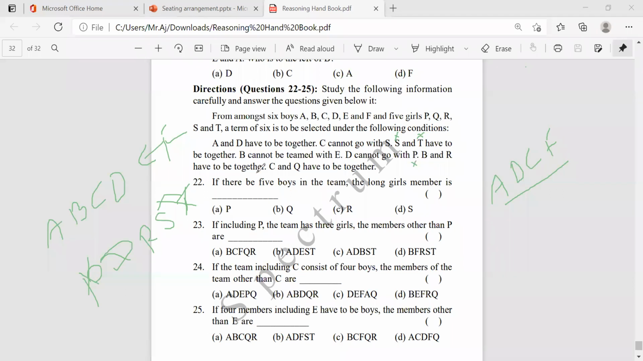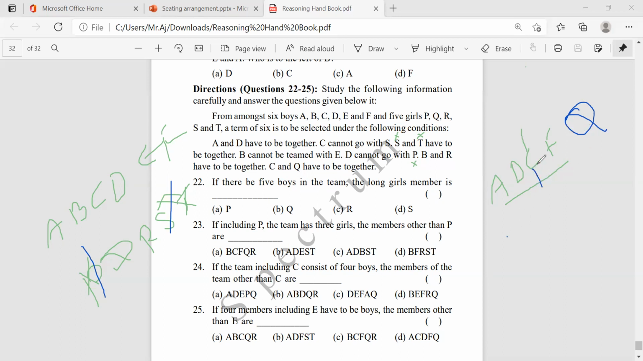B and R have to be together, and I am not taking B here. So C and Q are to be together. If I am taking C here, who will be the girl here? Here Q. Q will be the girl. So P cannot go with D, right? So P is eliminated. And T cannot come because we require only one girl. And C and Q are together. I am taking C as a boy, then Q will be there.